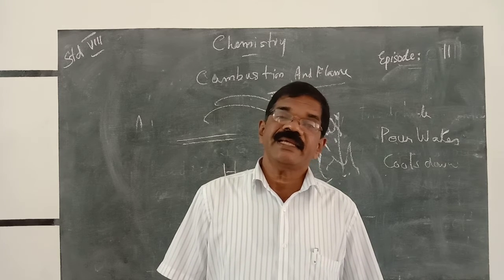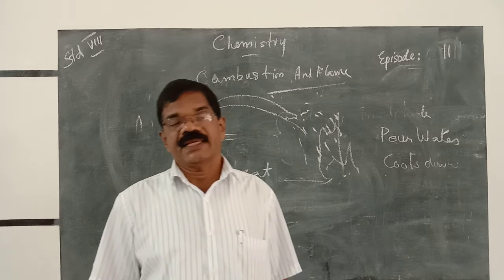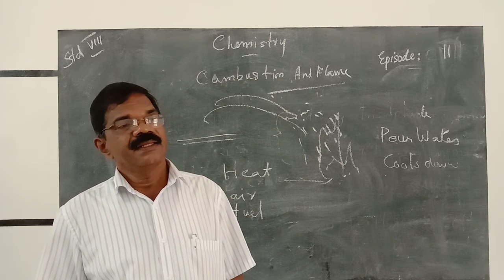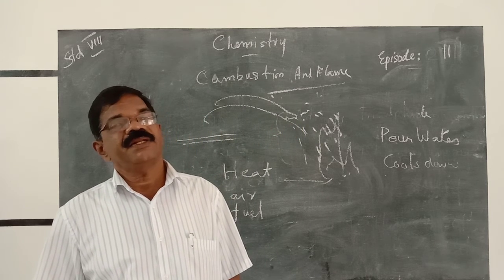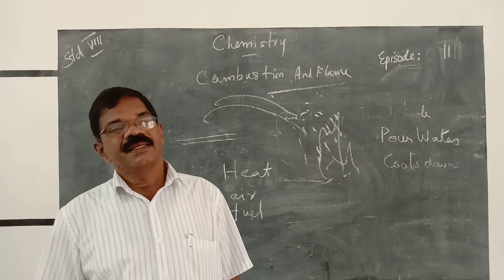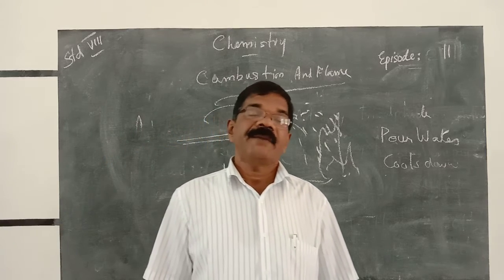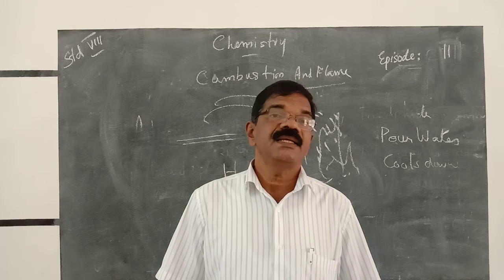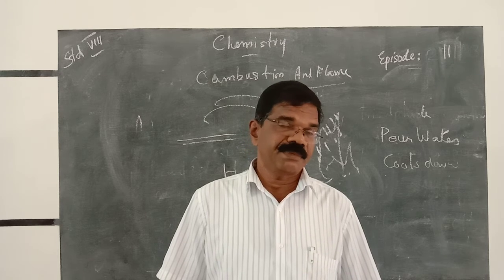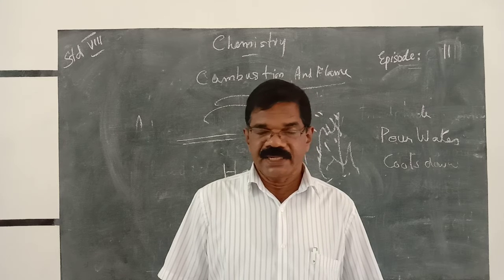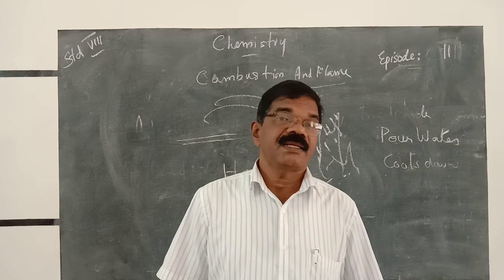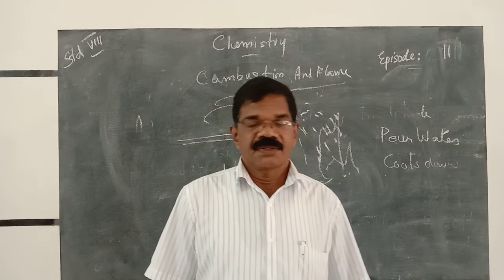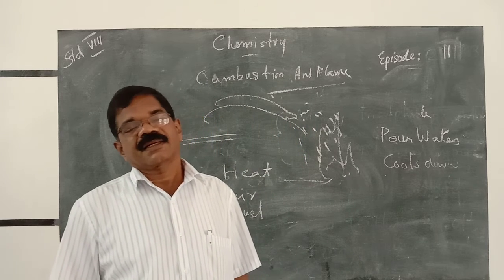Then combustion can be classified into three. Today we learned the combustion can be classified into three: rapid combustion, spontaneous combustion, and explosion. You need not learn by heart, you should really understand.